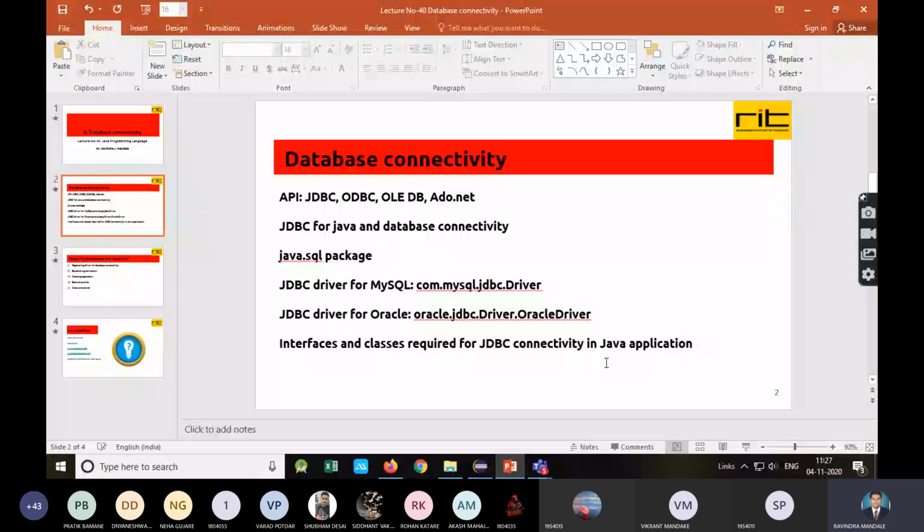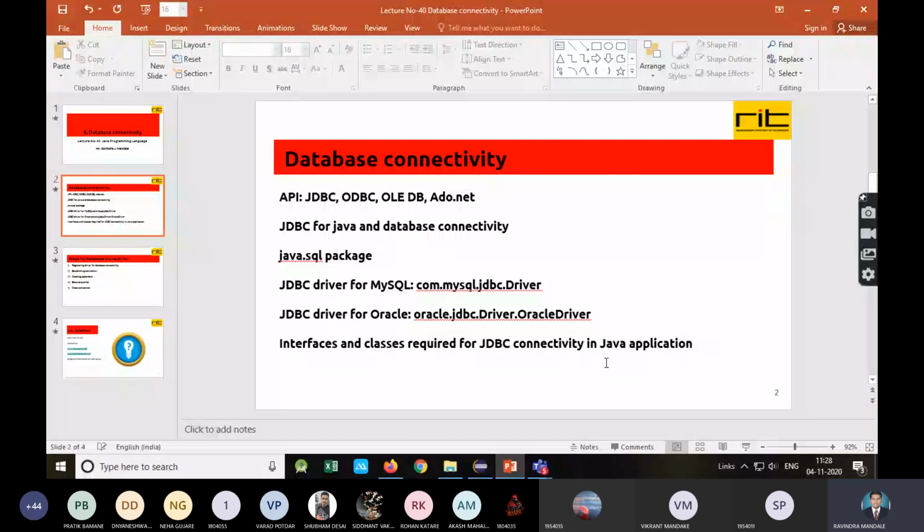I'm going to show you a MySQL demo, a Java application connected with MySQL. In the exam also I will prefer MySQL, but remember that you can use JDBC for connecting a Java application with any DBMS. It may be Oracle or SQL Server also.